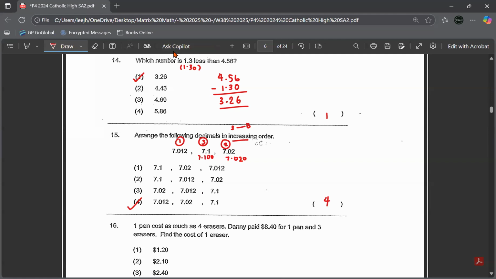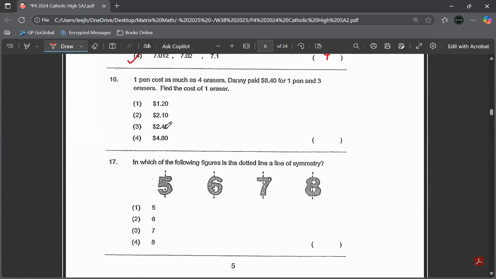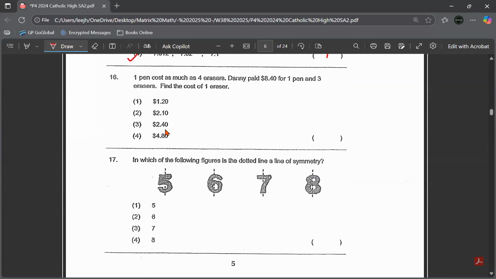Okay, question number 16. A pen costs as much as 4 erasers. Danny paid $8.40 for one pen and 3 erasers. Find the cost of one eraser. So we know this: one pen, the value is equal to 4 erasers. But here, Danny paid for one pen and 3 erasers at the price of $8.40.